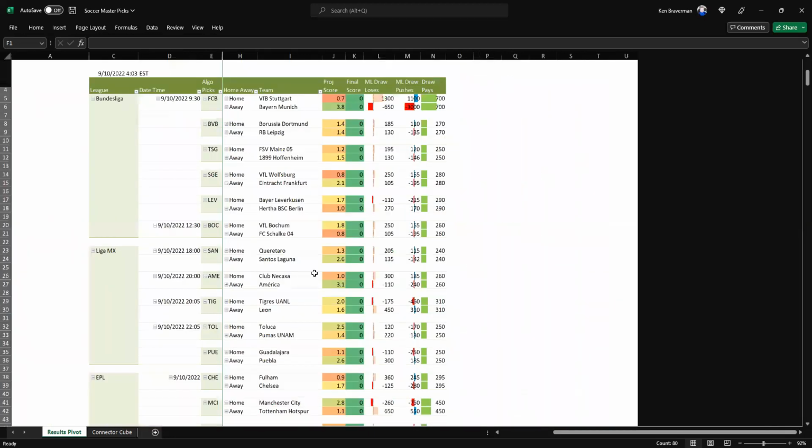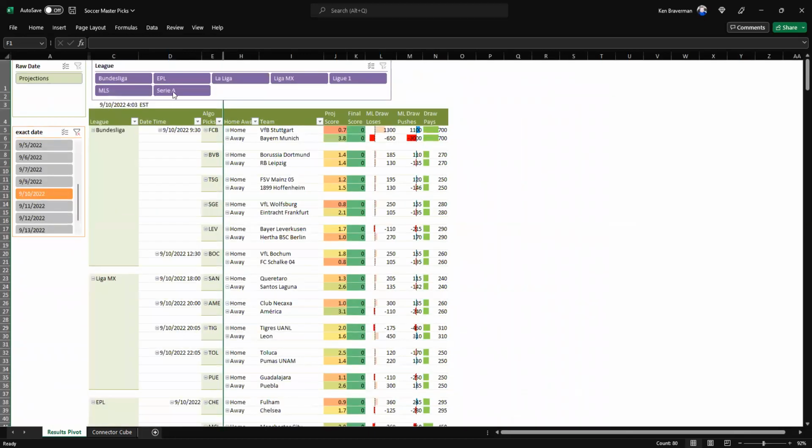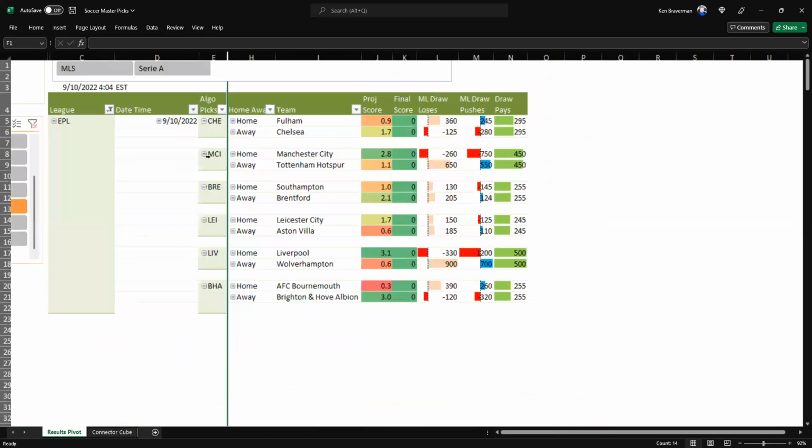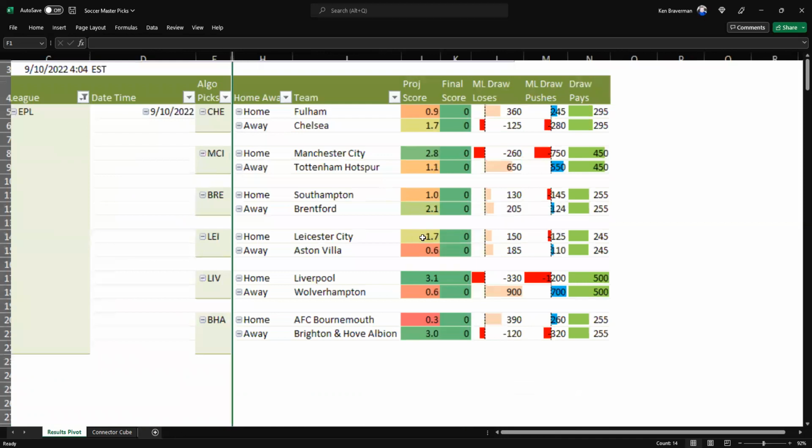Okay, so you can go down the list and go in all these games because it's not just Bundesliga, right? You can choose whatever league you want. You can hit the slicer up here, like I just care about English Premier League, right? English Premier League are these games. And the only interesting thing I saw was Brentford over Southampton. That's the underdog. Thinks they win 2-1. The rest of it was pretty even.